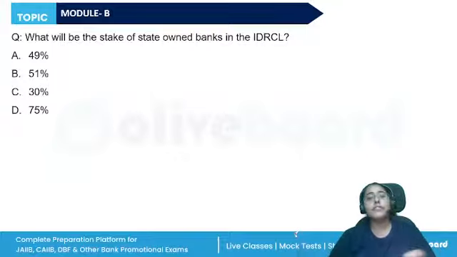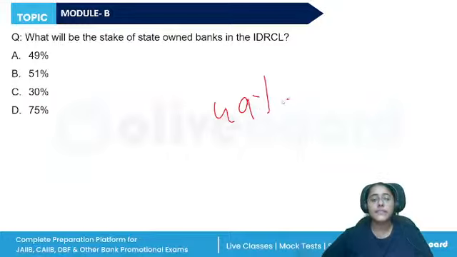What will be the stake of the state-owned banks in IDRCL? Now, the NARCL and the IDRCL have been established for securitization to act as the ARCs. The NARCL, National Asset Reconstruction Company, acquires the assets, and the assets acquired by NARCL are managed by the trust, which is IDRCL. In the IDRCL, state-owned public banks will have 49% stake, and the remaining will be with the private sector.